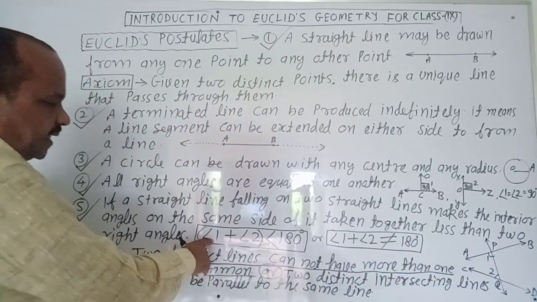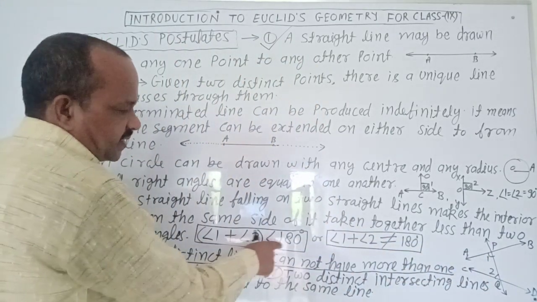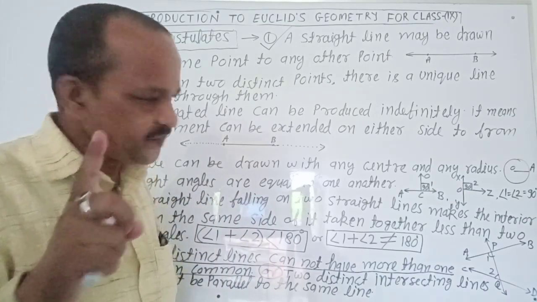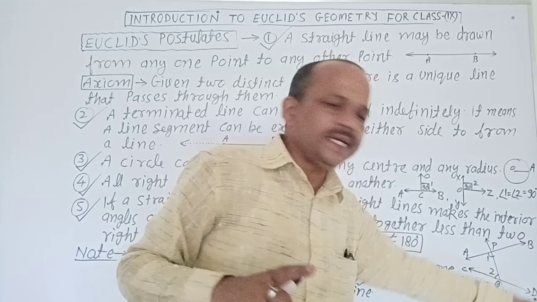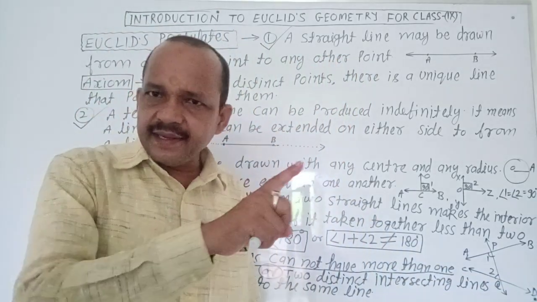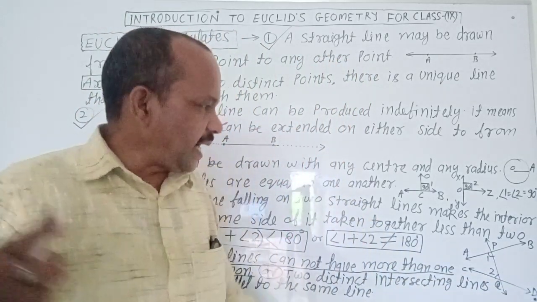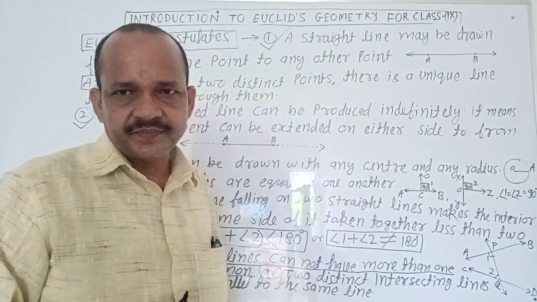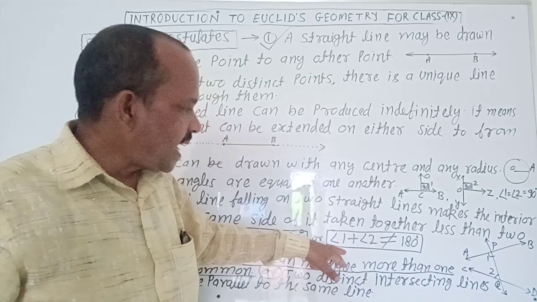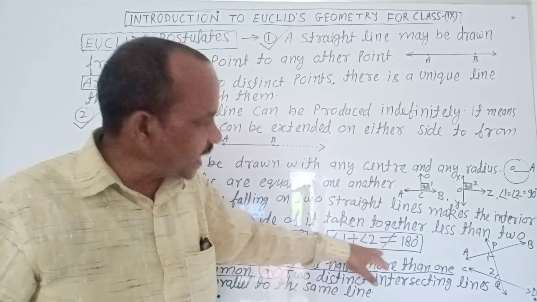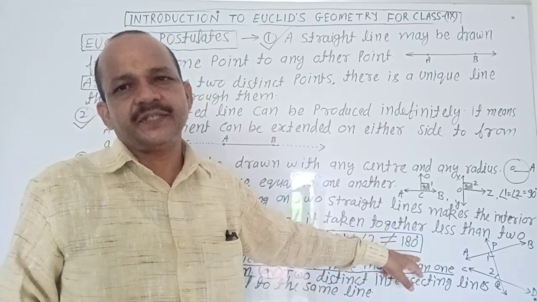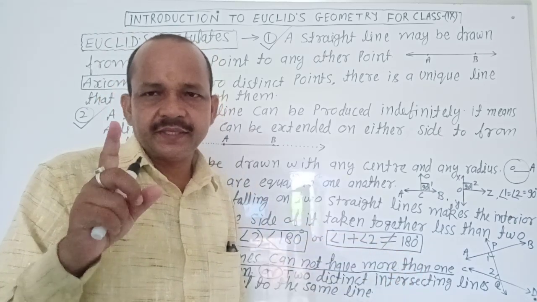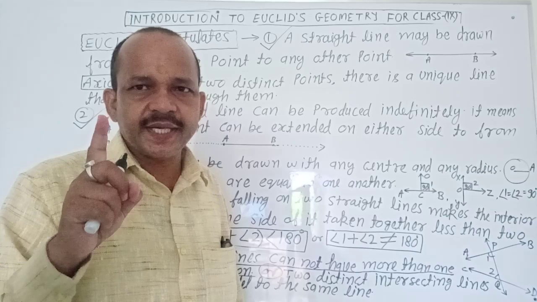Here, angle 1 plus angle 2 less than 180 degree. It is clear? Here, line AB and line CD are not parallel, and PQ is an intersecting line. Hence, angle 1 plus angle 2 not equal to 180 degree. It is clear? No confusion about it?